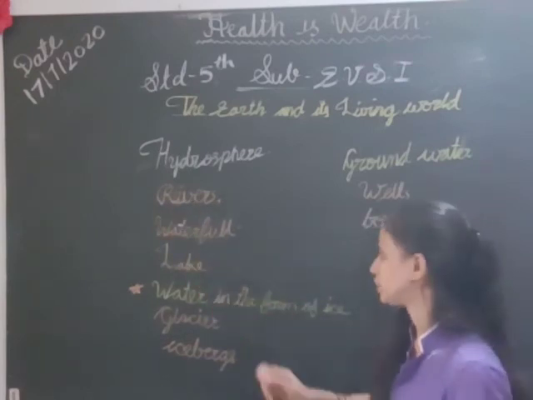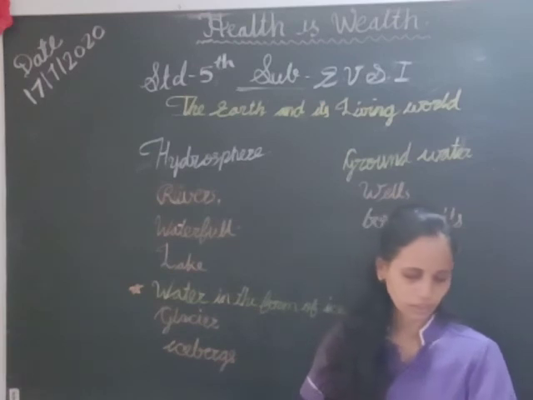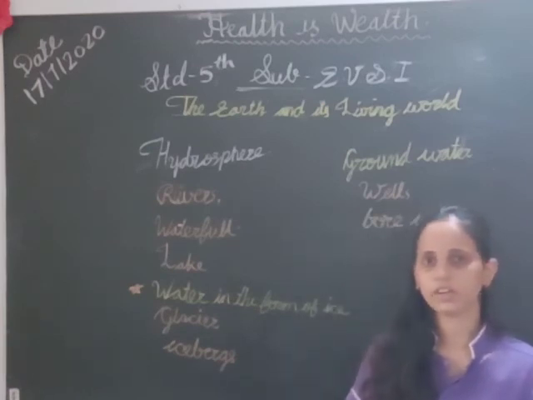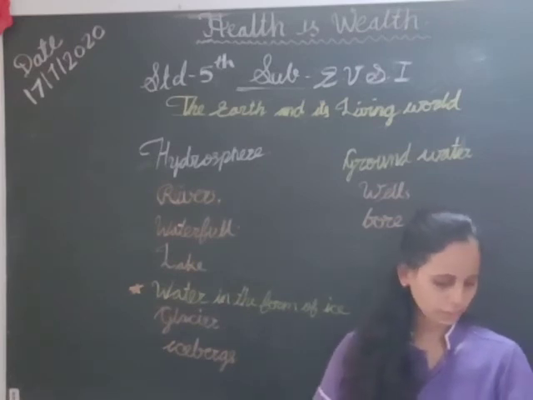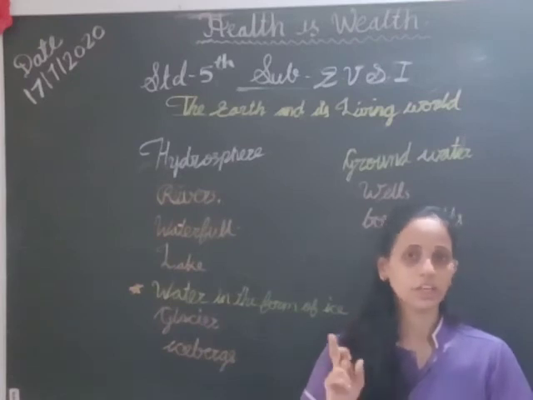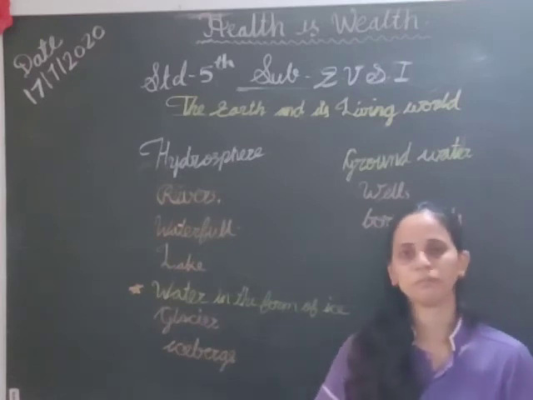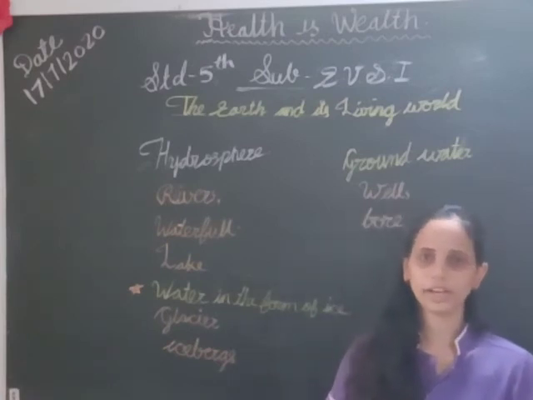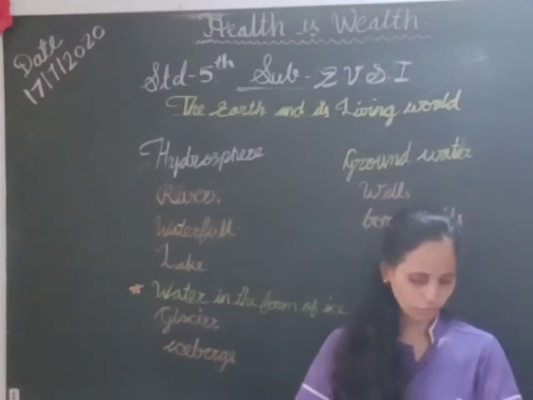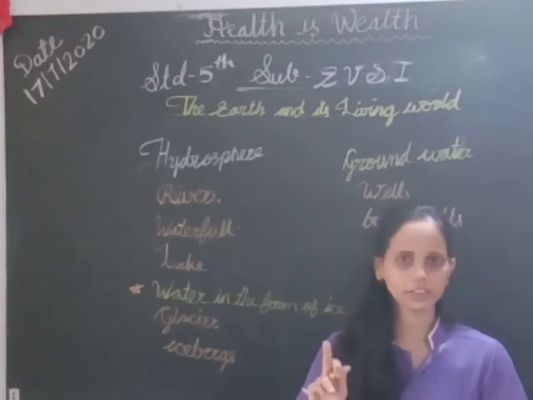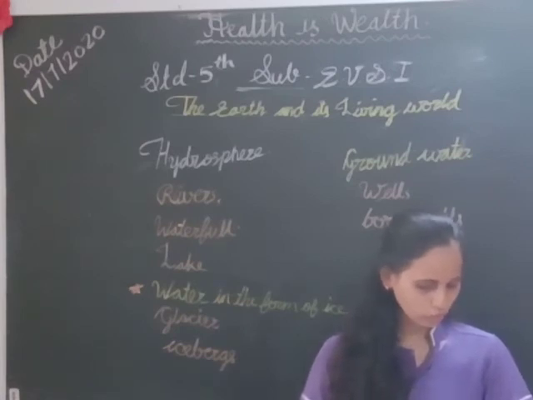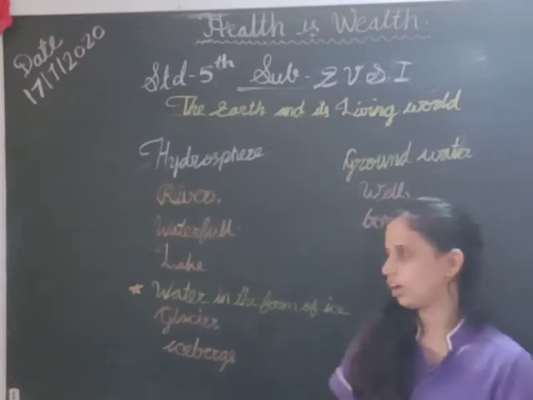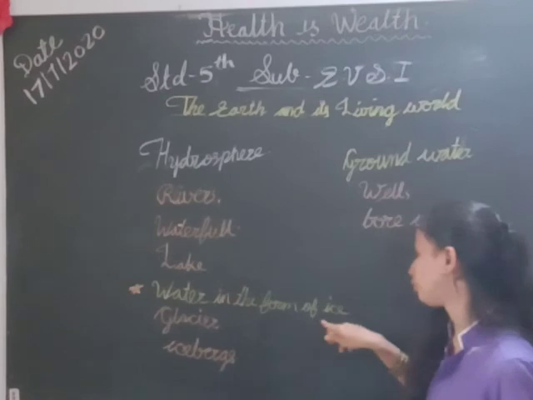Then we learn about lakes. What is a lake? A lake is a part of the land, the lowest area, where water collects. It is natural water. Naturally it collects; no one puts that water in that hole. A lake is a water body formed by water collected naturally in a low-lying area of the land.